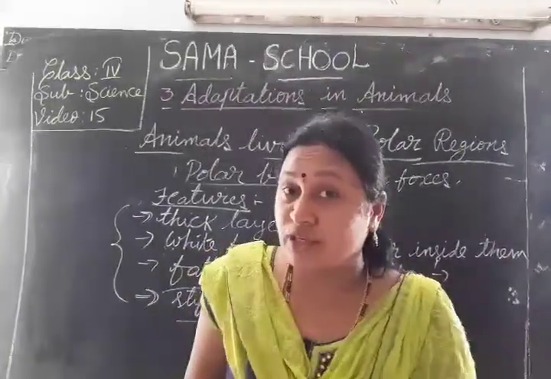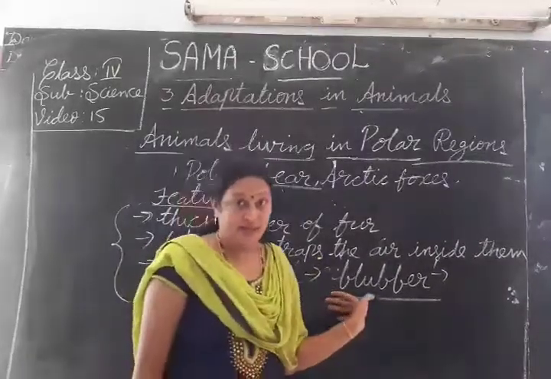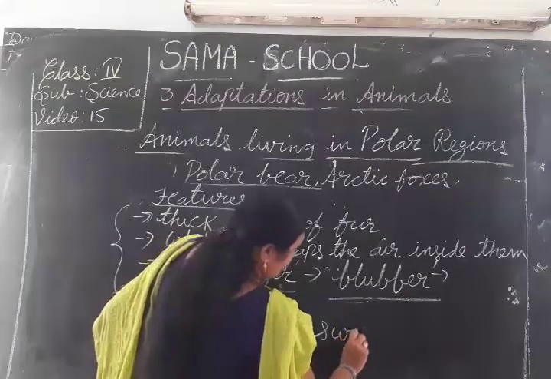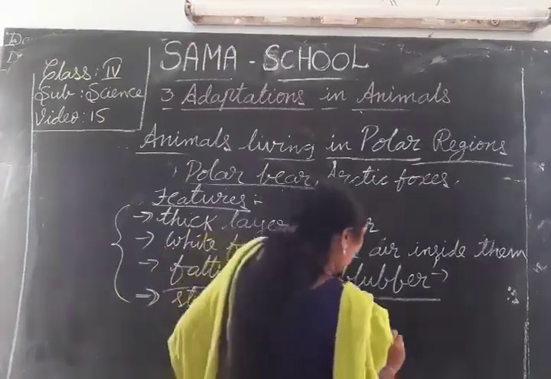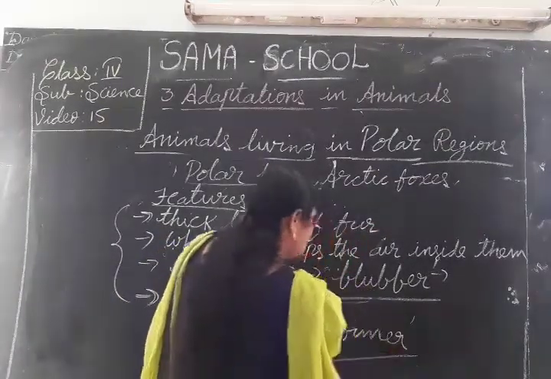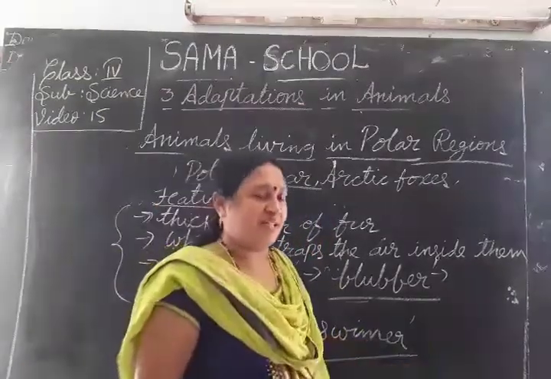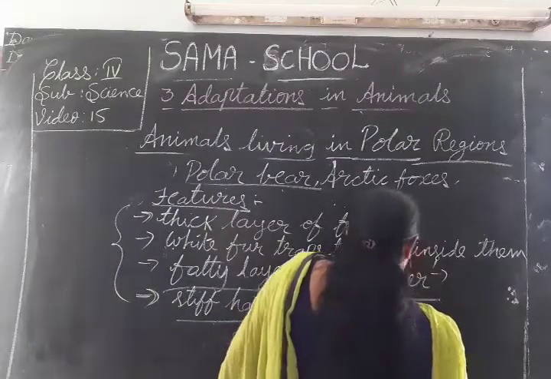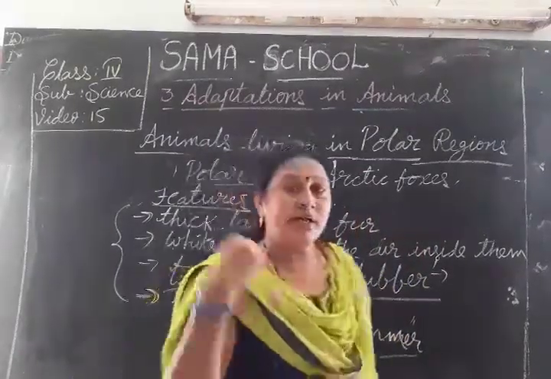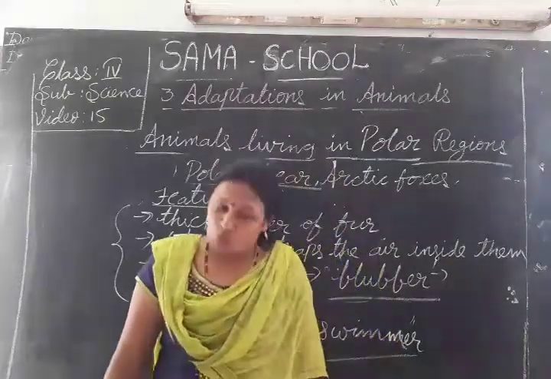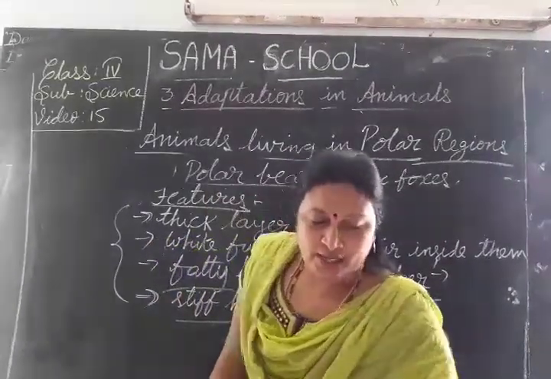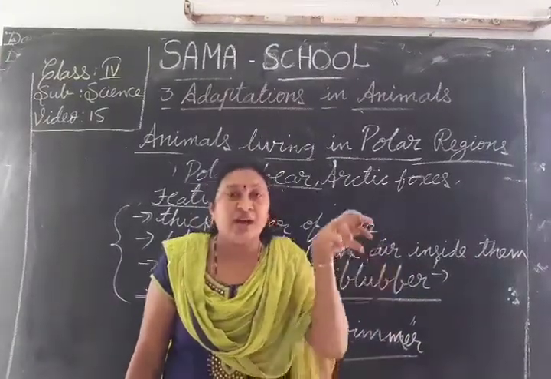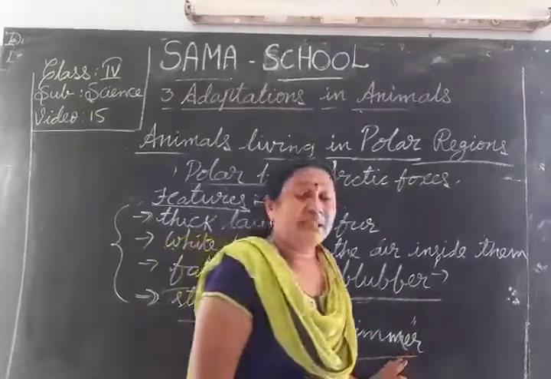And not only that, children, the polar bear is a good swimmer. It can swim easily and very fast in the water. That is one feature. And the polar bear swims easily in the water and catches the water animals.